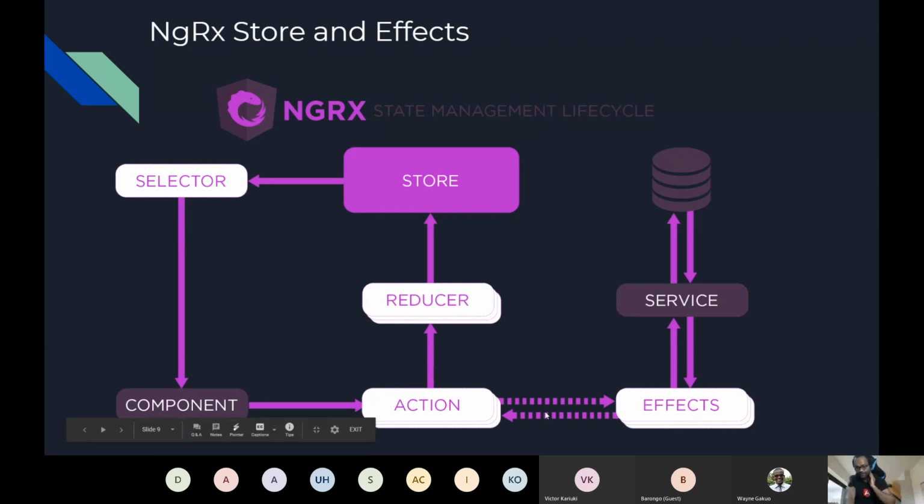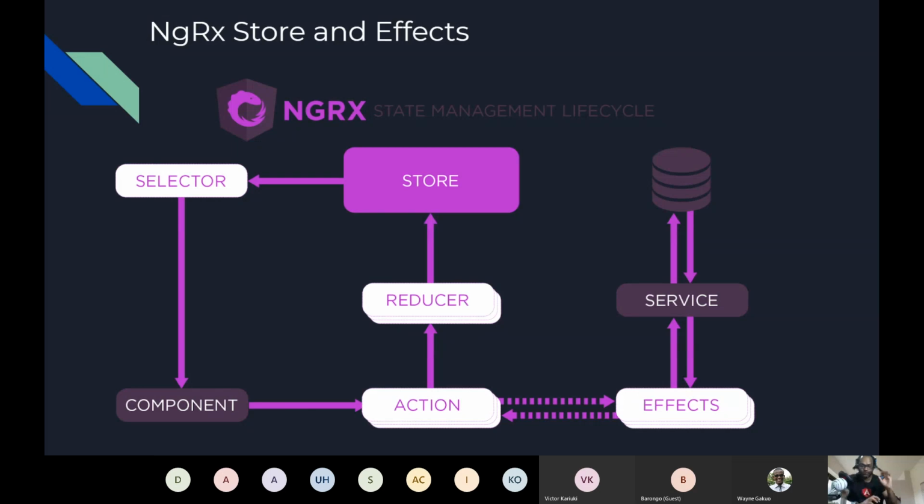Now, once I have my data, I can put it or update it inside my store using the reducers, which are pure functions. And once it is available in the store, whenever I want to retrieve my data, I can do that using a selector. So what is a selector? Consider, as I said, the store is your database, right? If I want to retrieve anything from my database, what we do in other programming languages is write a query. Similarly here, you can write selectors to retrieve some part of the information out of your store.